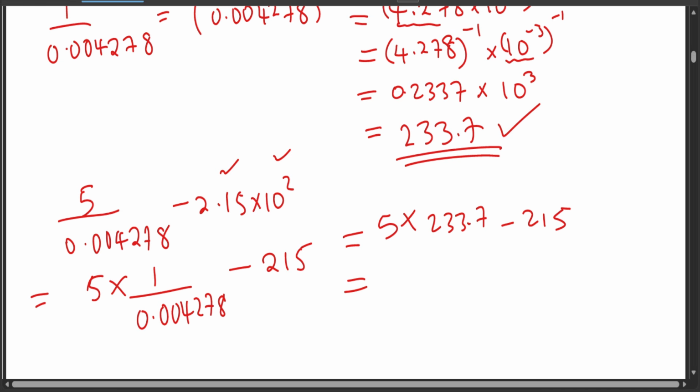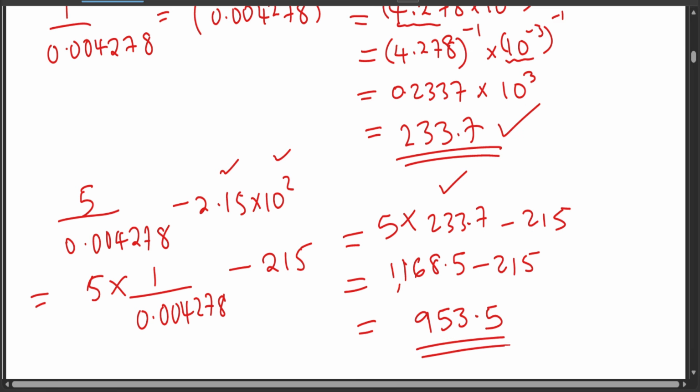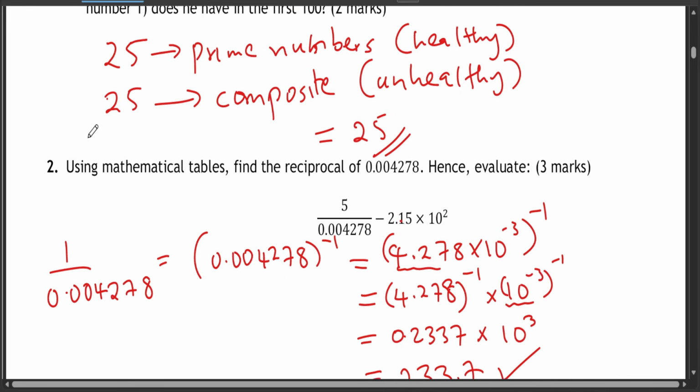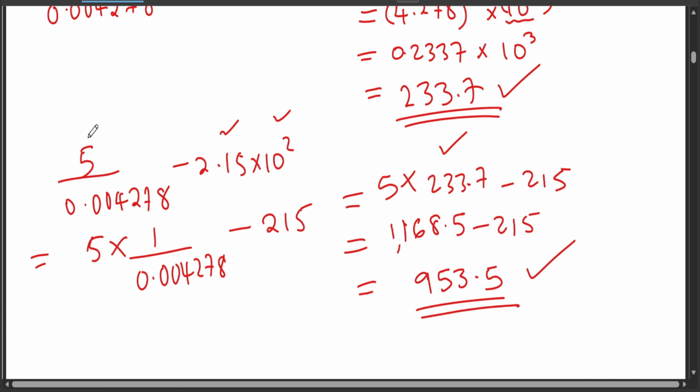Now, because I'm a teacher, I don't need to do the long way where I take 233.7 and use the log multiplication table. I just use my calculator. Okay, and if you multiply by 5, you're supposed to get 1168.5 minus 215. But remember, you'll do it the long way, so hopefully you know how to multiply. So then you minus it by 215, and you're going to get 953.5. So that is the answer. No need of rounding off. So yeah, that's that.